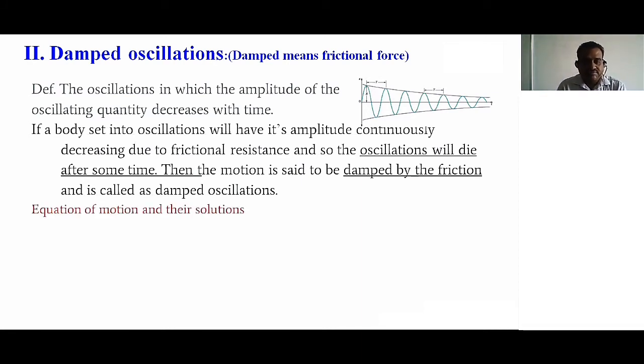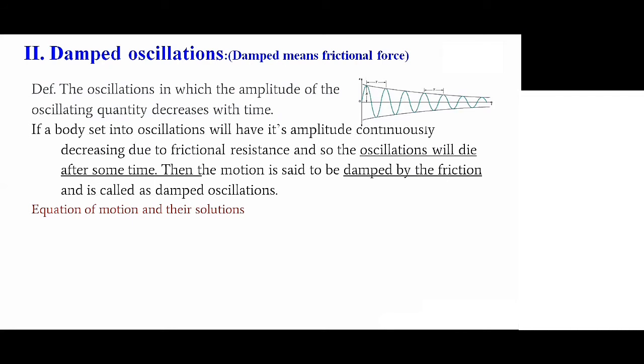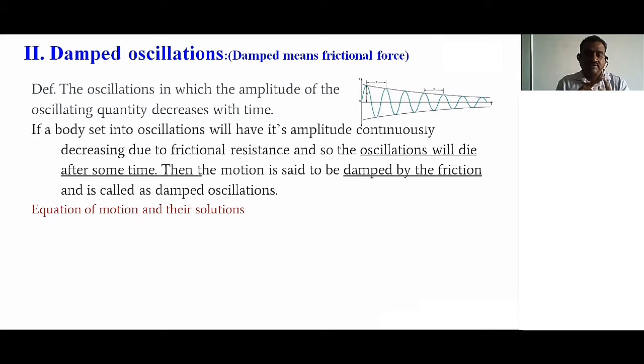So the equation of motion, in the same style as the simple harmonic oscillator, and its solution. The damped oscillator has two forces. One is common to simple harmonic motion, the simple oscillator, that is the restoring force. So there are three oscillations: free oscillation or simple oscillator, damped oscillator and forced oscillator. These three have restoring force. Without restoring force, there is no oscillation. So damped oscillation also has restoring force.